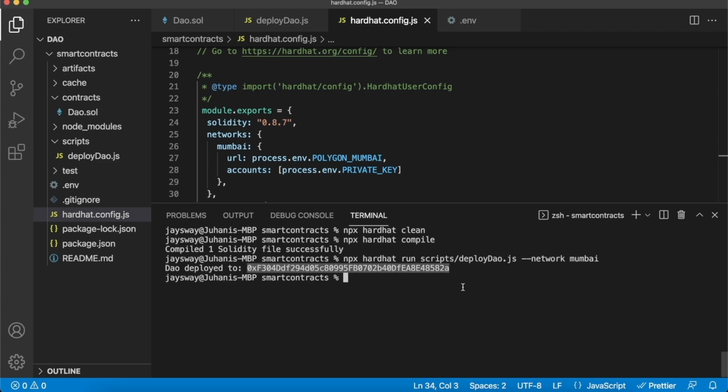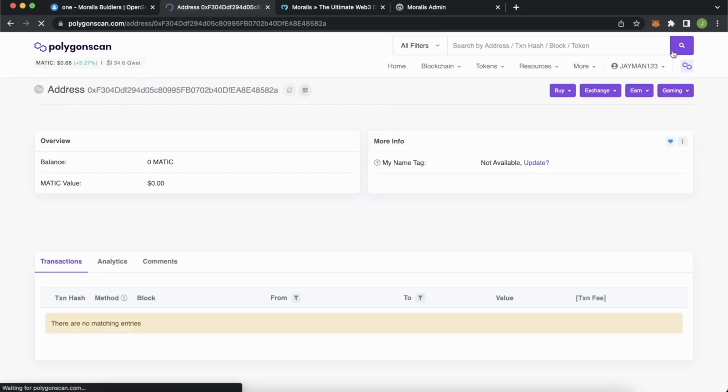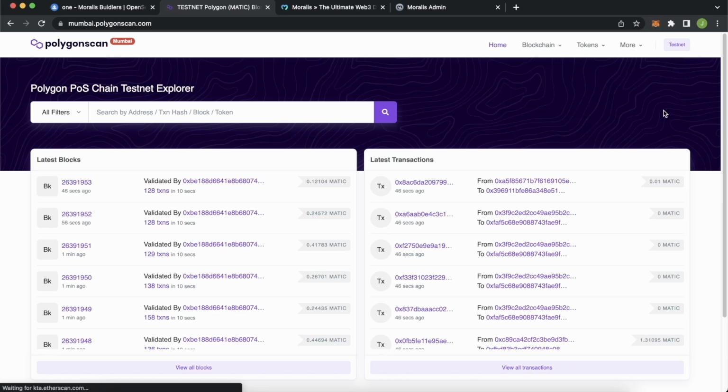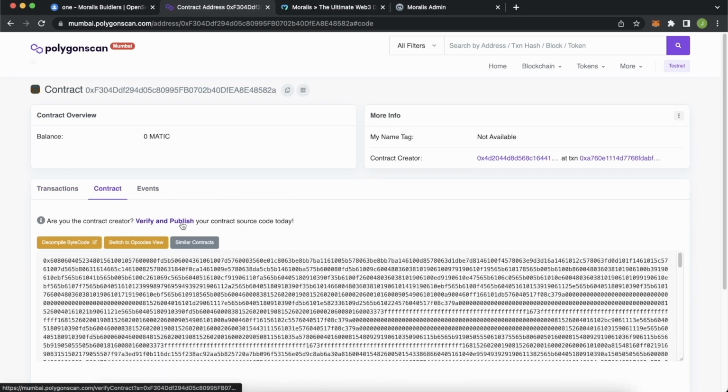So we can go check this out right now. Copy that, head back to your Polygon scan and search for that address. Of course, now we're on the main net block explorer, so I have to change to testnet from over here, and here search for that same address. And look at that, contract creation 1 minute ago, the wallet that we used to deploy it, but we don't have access to the contract yet because we haven't verified it.